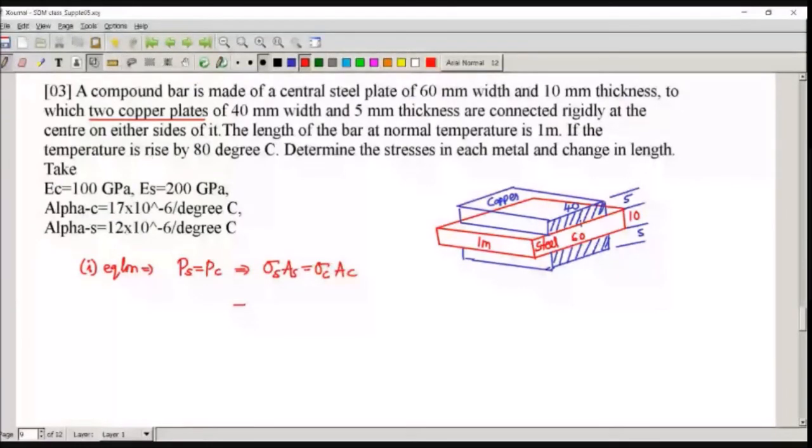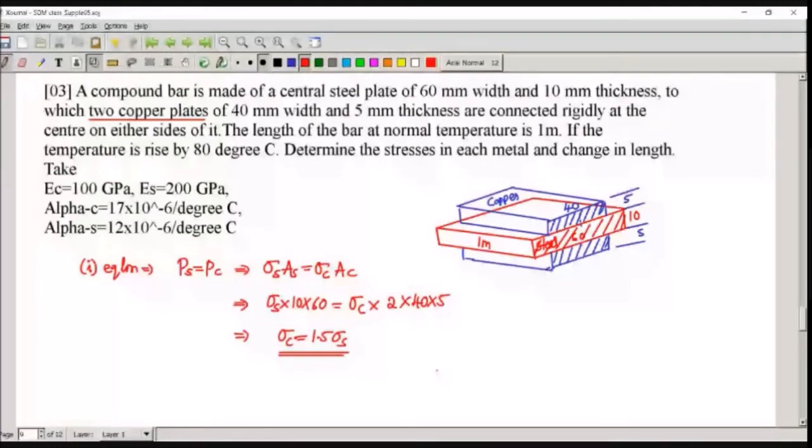Now we have to be very careful here. Area of steel is 10 into 60, so sigma S into 10 into 60 is the area. Means this area you should take. But for copper, top and bottom there are two areas. So sigma C into 2 times 40 into 5. Those both the areas you have to take, top and bottom. If you calculate now, you'll get sigma C as 1.5 times sigma S. So equilibrium equation, we got it.